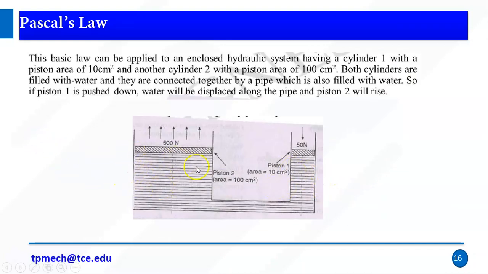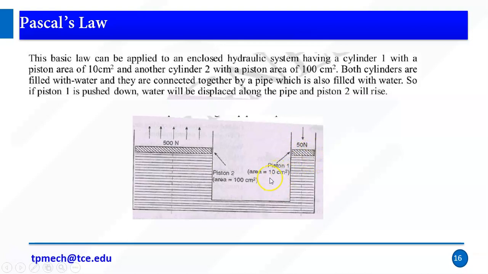One is piston 1, another one is piston 2. The two pistons are connected with a pipe, and it is filled with water. Assume that we have two pistons connected with a pipe, and both pistons as well as the pipe are filled with water. Here I am applying a force of 50 Newton, and the area is 10 centimeters squared. So force is 50 Newton, area is 10.